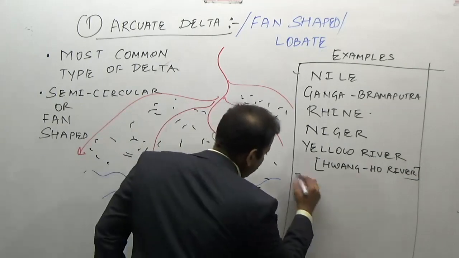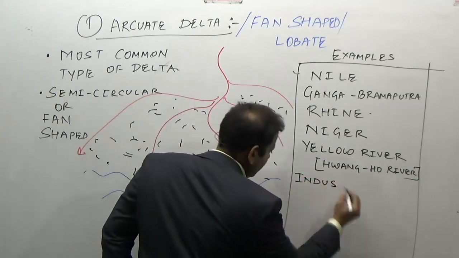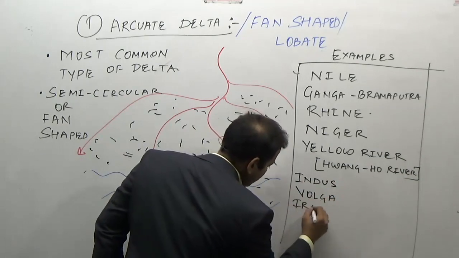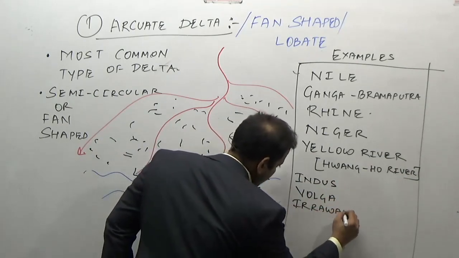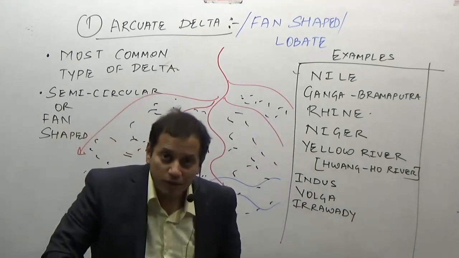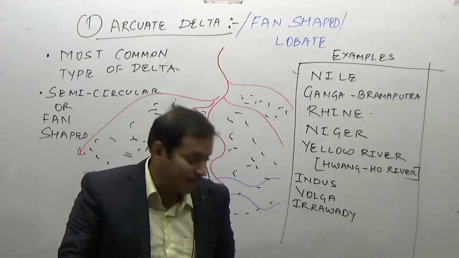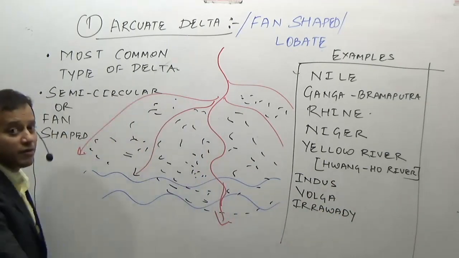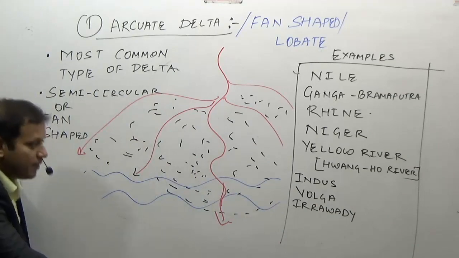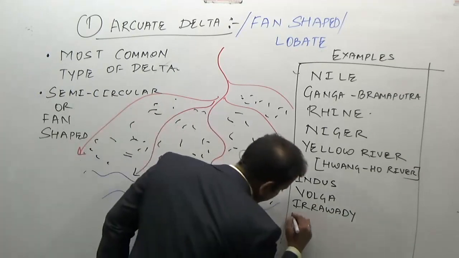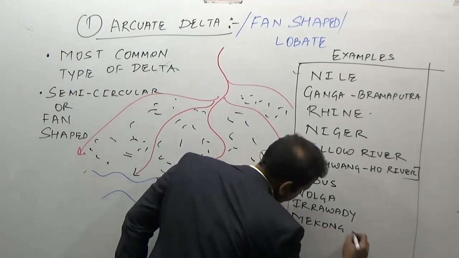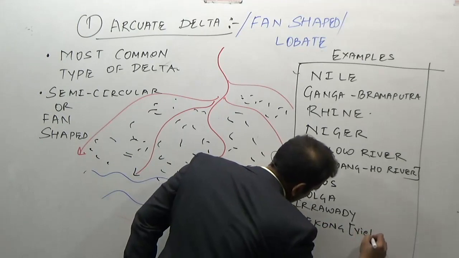Indus Delta, Indus River, Volga River, Irrawaddy River. Where is Irrawaddy River? Which country? Burma or Myanmar. Irrawaddy River system of Myanmar, very famous for timber production. Volga River, Russia. Mekong River, Vietnam.